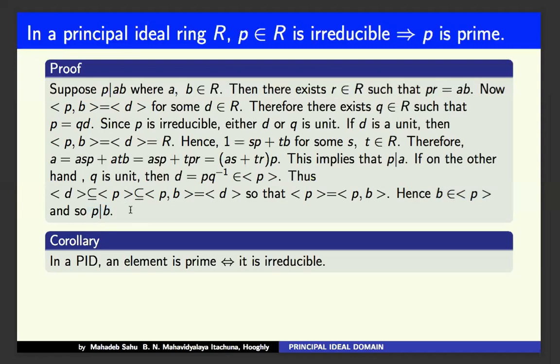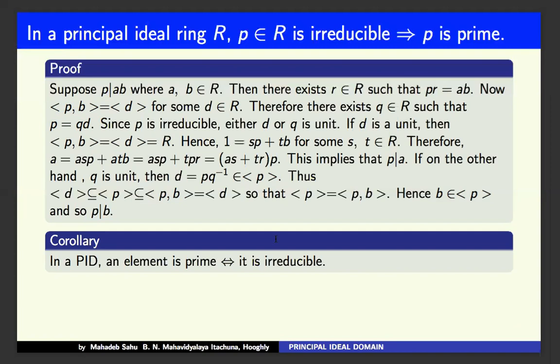From this we have a corollary. You already read in divisibility in an integral domain that every prime element is irreducible. But in a principal ideal ring, every irreducible element is prime.